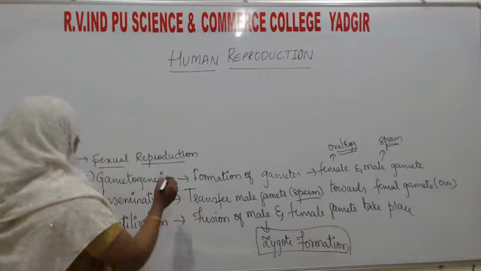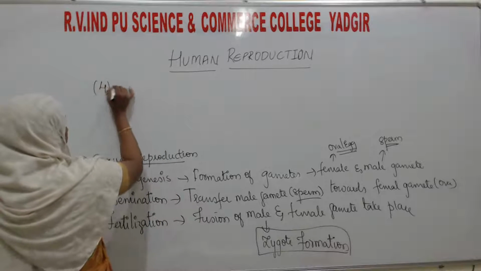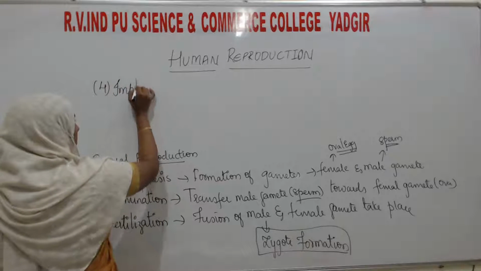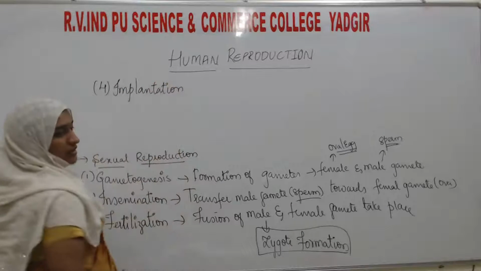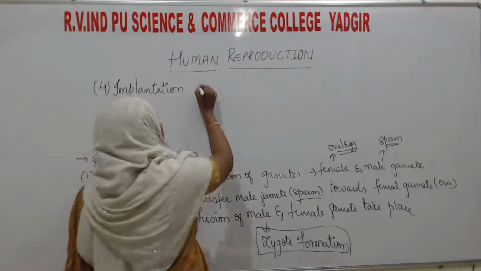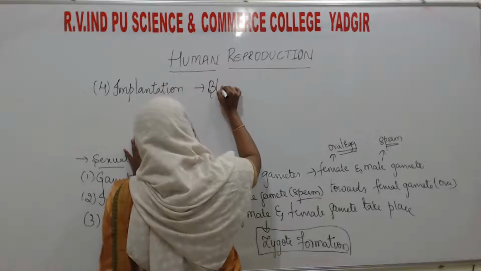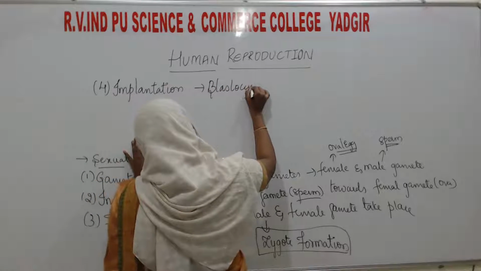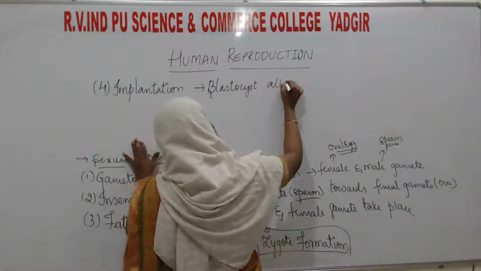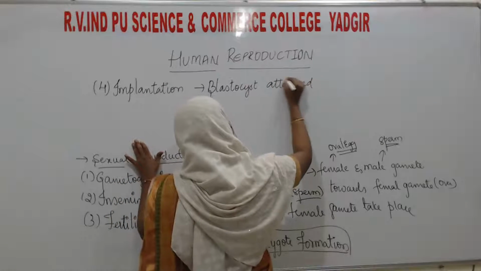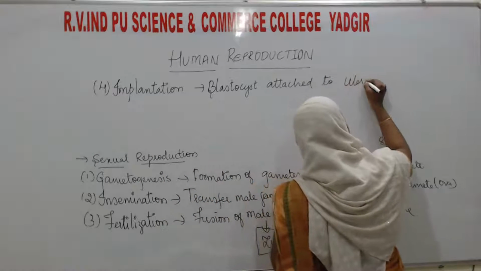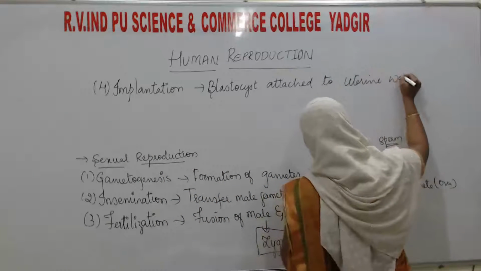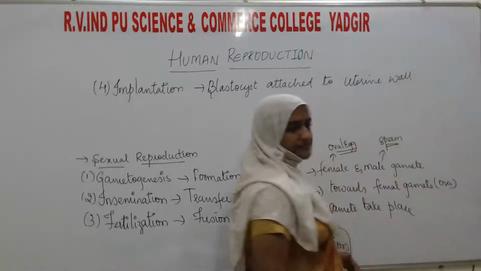So the next process after this, the fourth one, is implantation, where the blastocyst gets attached to the uterine wall or the uterus.